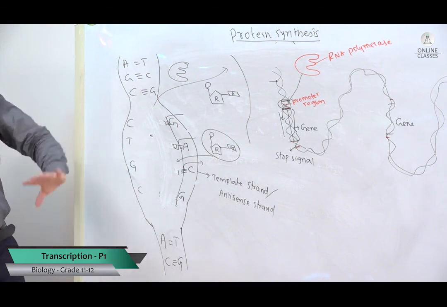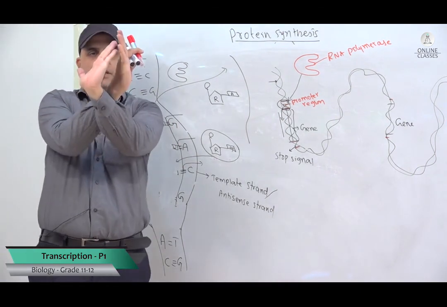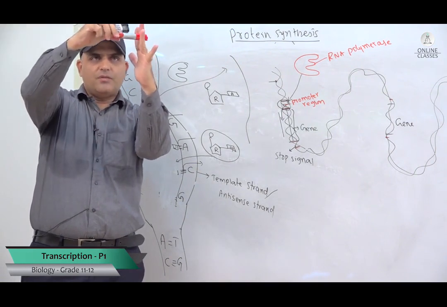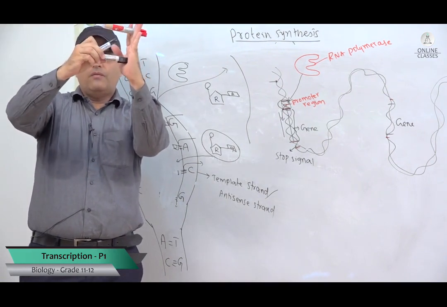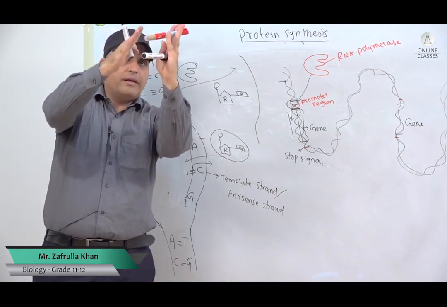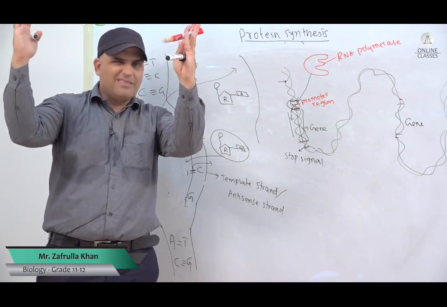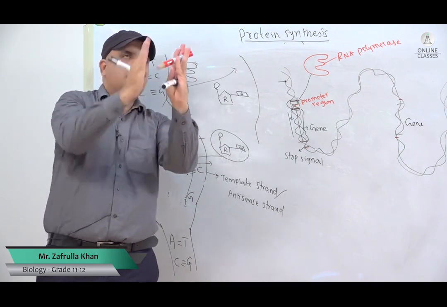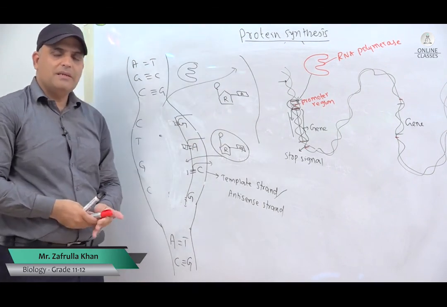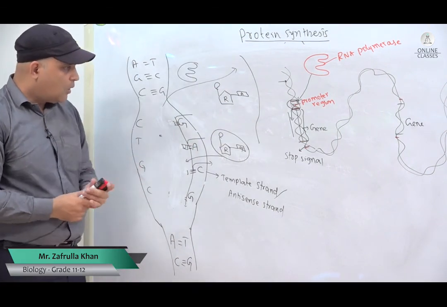So if I have to show you with my hands, actually this is a double helix. It's unbound, one strand is used, mononucleotides are attached one by one by following the complementary base pairing rule, and they get connected to one another. You get an mRNA here, so this is another strand, the sense strand, and this mRNA comes out of the nucleus, and that goes for the next stage, which is called translation. Hope it's very much clear.